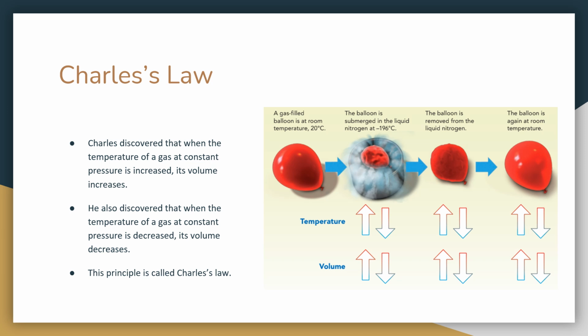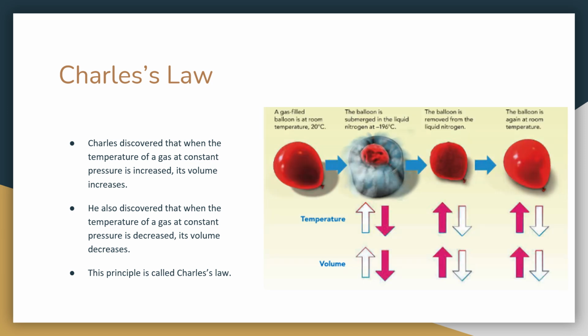So, in this image, we have a gas-filled balloon at room temperature of 20 degrees Celsius. The balloon is submerged in the liquid nitrogen at negative 196 degrees Celsius. The balloon is removed from the liquid nitrogen, and the balloon is again at room temperature. So we're going to draw the arrows showing if temperature increases or decreases with each action, and if volume increases or decreases. So this is what it should look like.